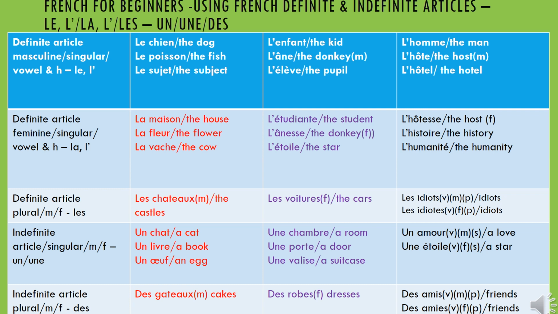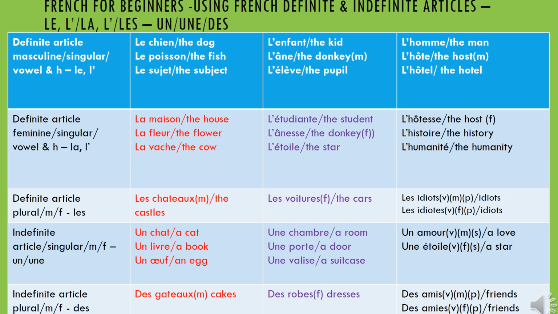When you have the indefinite article plural, you use des. It is des, and it is des everywhere. So, for example, we have here des gâteaux. Gâteaux means cakes. Des cakes. So, des gâteaux. Repeat after me. Des gâteaux means cakes. Des robes. Des robes means dresses.